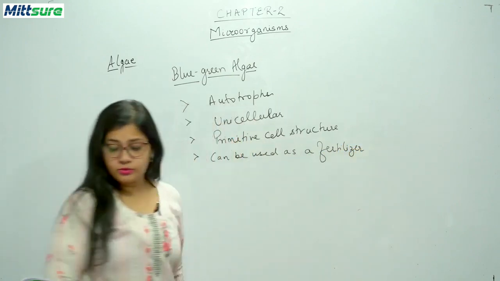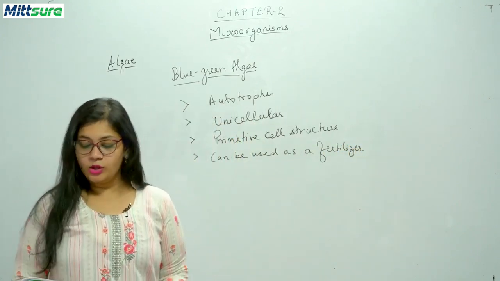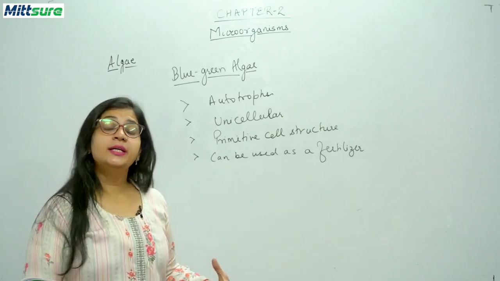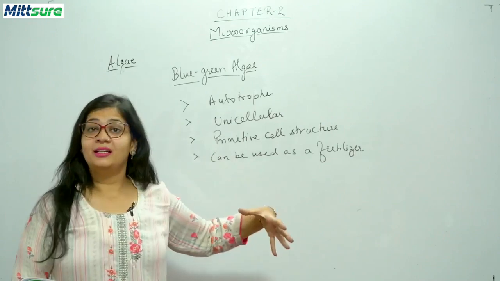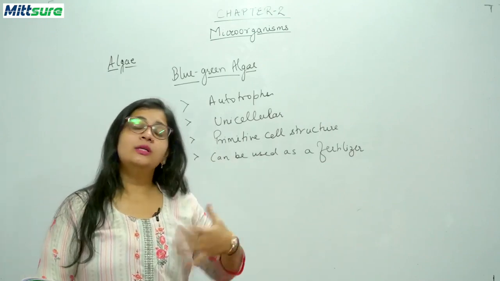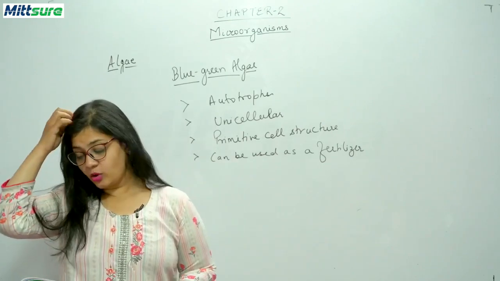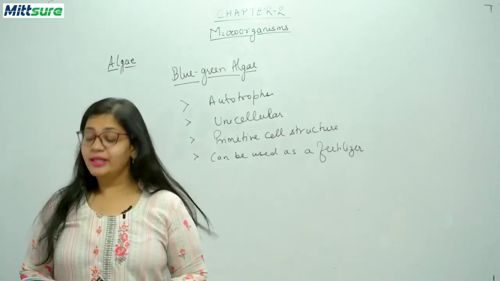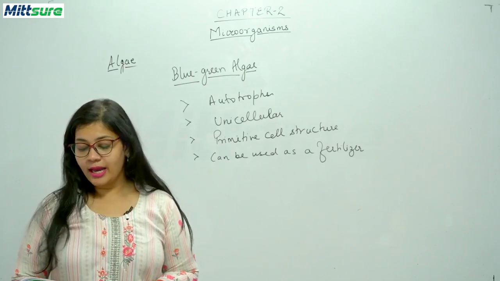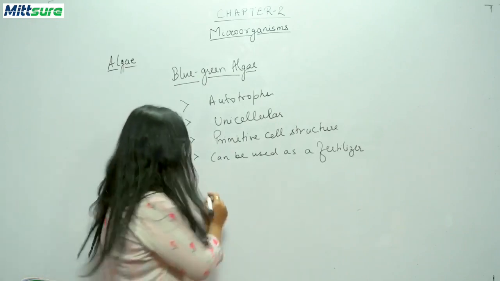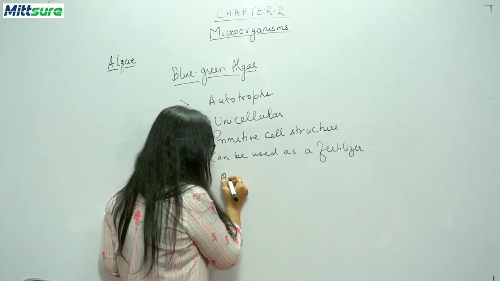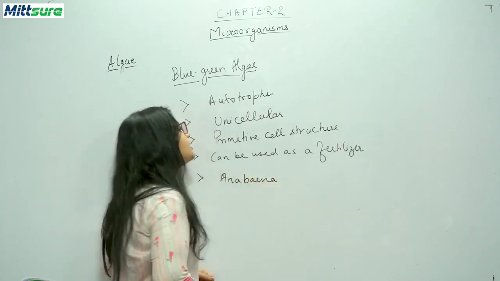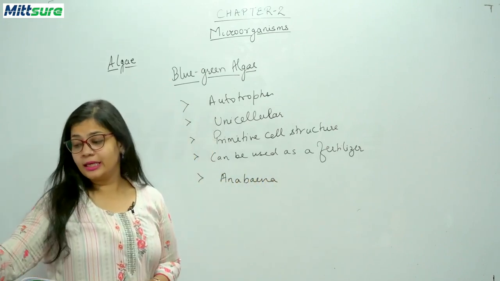Okay, so it can be used as a fertilizer also. What happens is, as this blue-green algae is very much organic, it also improves the soil texture. Now, just some examples of this blue-green algae are Oscillatoria and Anabaena. Let me write down this name, one example for you. Anabaena. So this is the example of blue-green algae.